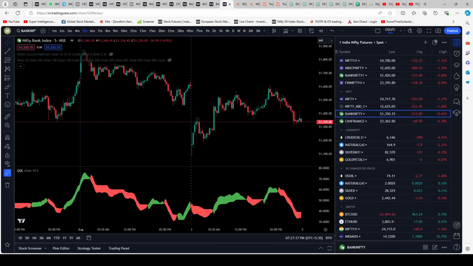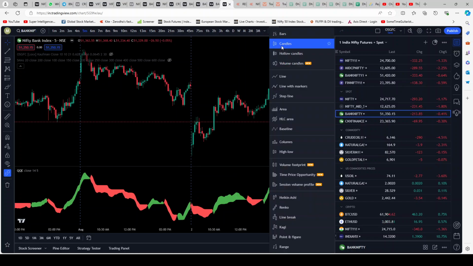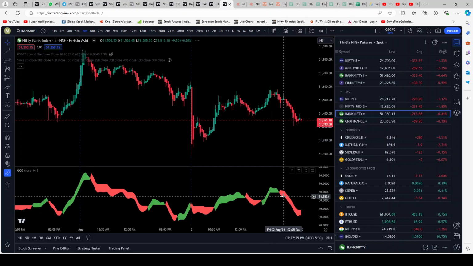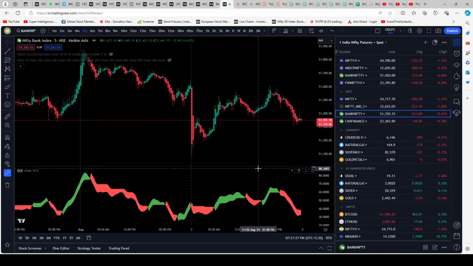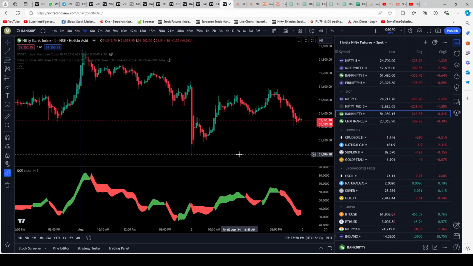All right, so the first thing we will do is, from candles we will go to Heikin Ashi candles, HA over here. This will change the view from normal candles to Heikin Ashi candles. For people who are familiar with Heikin Ashi, very good. For people who are not familiar, Heikin Ashi is a different way of looking at candles. It takes away the noise and generally it shows you the way the momentum is building up on one particular side. So it decreases the noise compared to normal candles. All right, so we have shifted the candles from normal candles to Heikin Ashi candles. That's one of the things the viewers wanted.